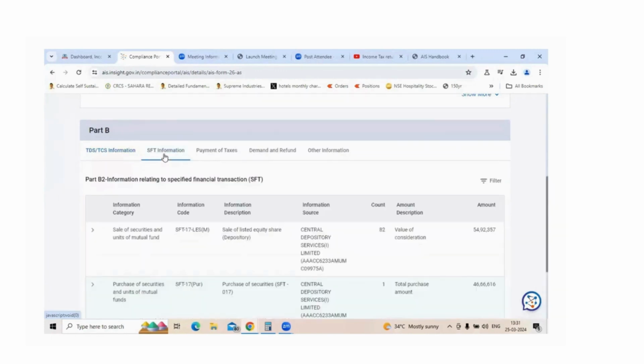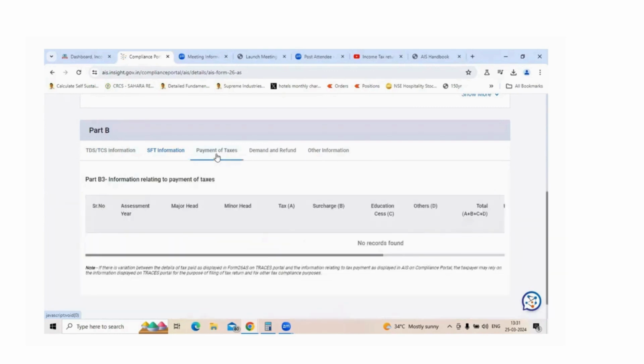And the second tab is about specified financial transactions. For example, if you have income from capital transactions in the stock market or anywhere, it is now captured. Earlier, a lot of people had not filed taxes even though they were trading in the market. But the annual information statement captures all of them. So you cannot escape by not showing the capital gains or any of the dividends you receive in the stock market. So keep in mind that you check this information before you start filing it.